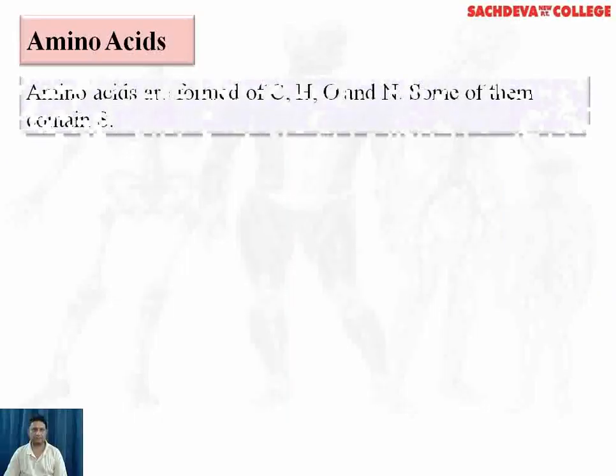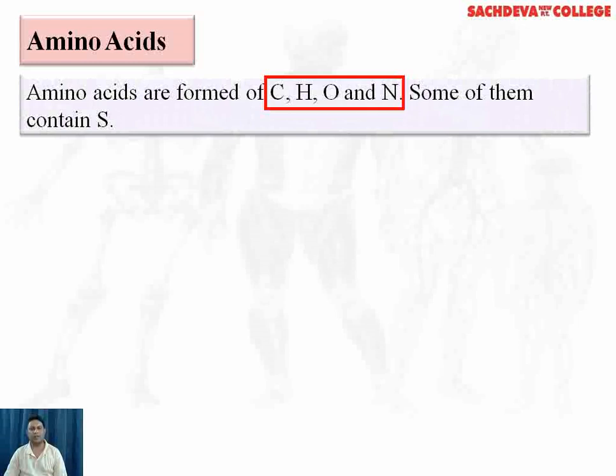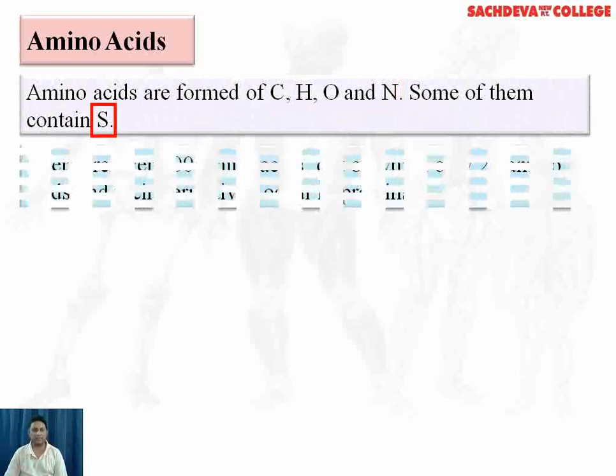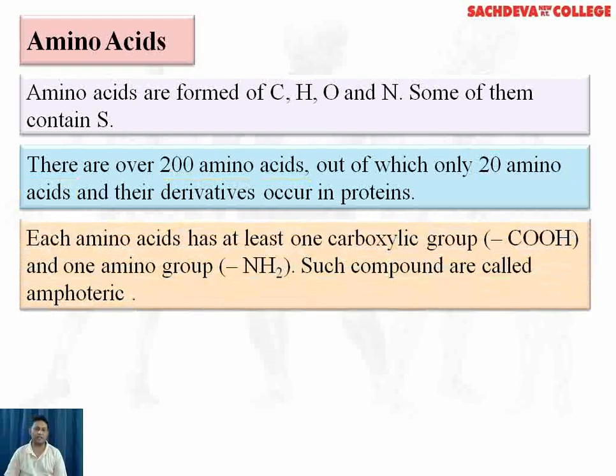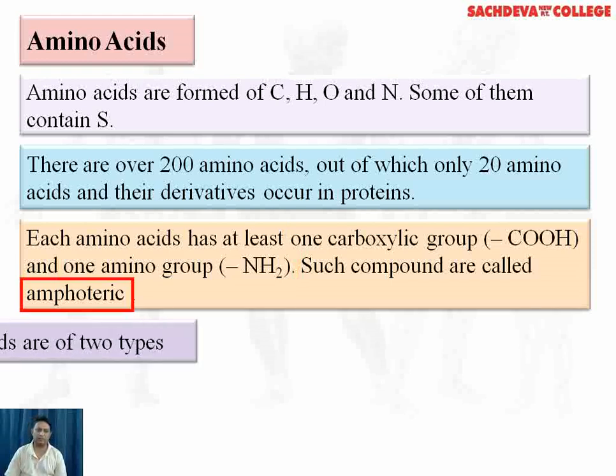Amino acids. Amino acids are formed of carbon, hydrogen, and oxygen, along with nitrogen. Some of them can also contain sulfur. There are over 200 amino acids, out of which only 20 amino acids and their derivatives occur in proteins. Each amino acid has at least one carboxylic group, which is the COOH group, and one amino group or the NH2 group. Such compounds, which have an acidic as well as a basic group, are called amphoteric compounds.